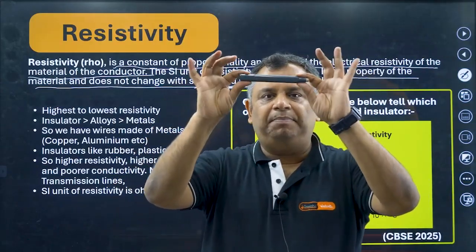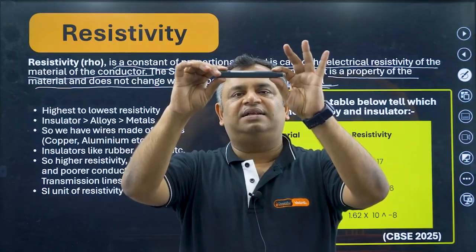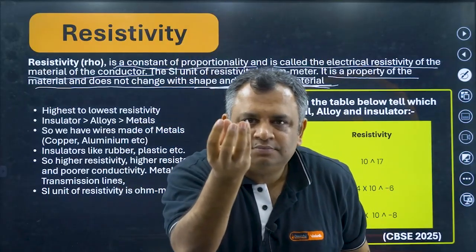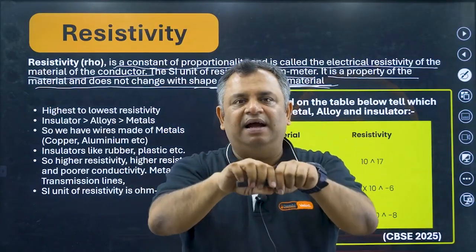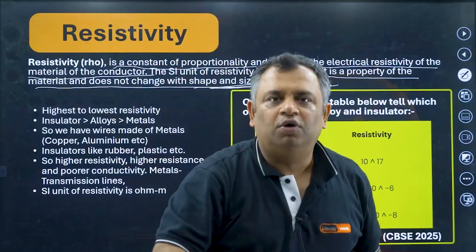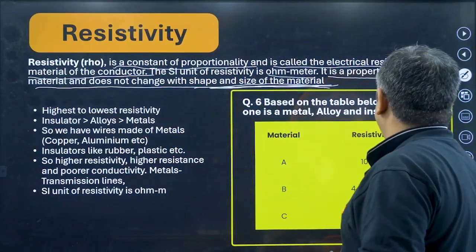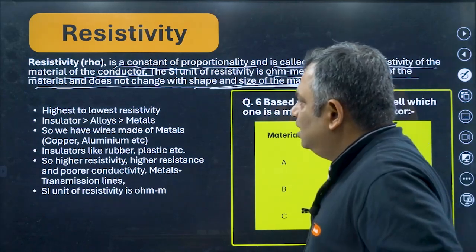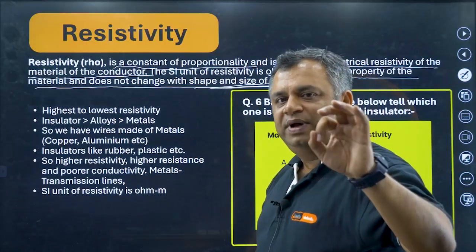So if this is a pen, its shape is like a cylinder and it has a resistivity rho. I crush this pen and make it a ball. What will be the resistivity? Rho. I break it and make it a big wire. What will be the resistivity? Rho. So resistivity is the property of the material and does not change with shape and size. Now, let's see highest to lowest resistivity.